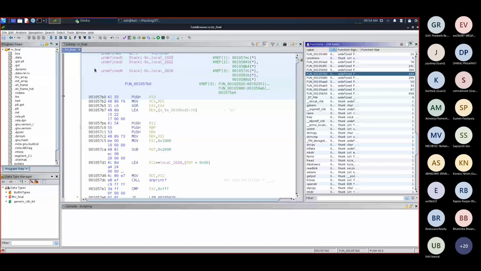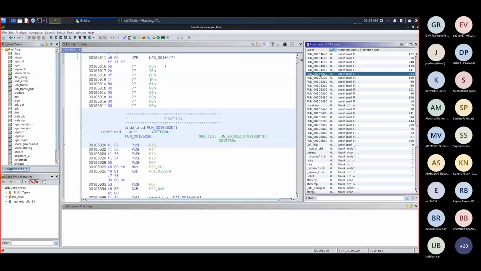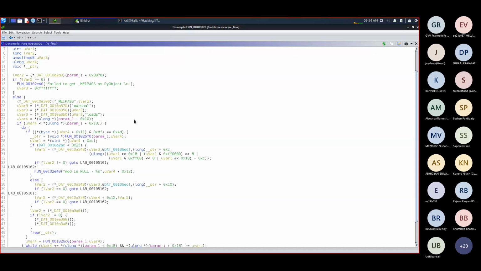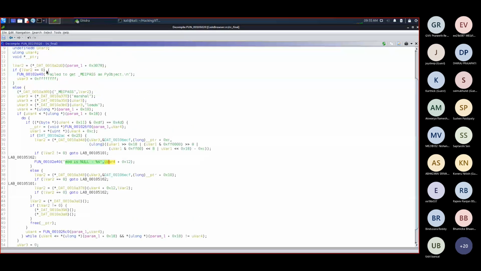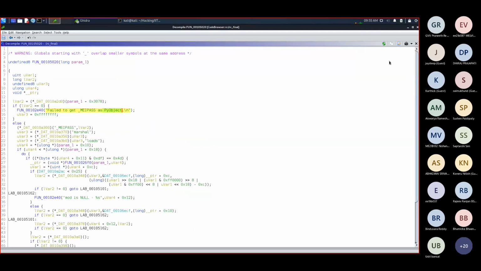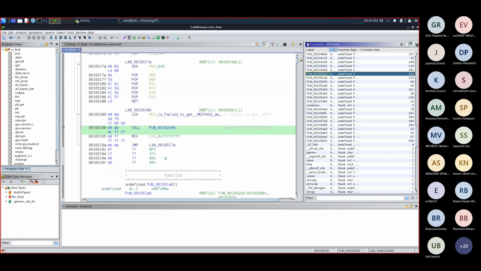You open this function, it also does something random. This function also says mod is null, %s failed to get any py object. This is some random stuff, but notice that there are again references to Python. So this is our key. We should now be able to guess correctly that this was a Python script compiled to an executable file. Let me close Ghidra, because Ghidra won't be able to help us anymore.